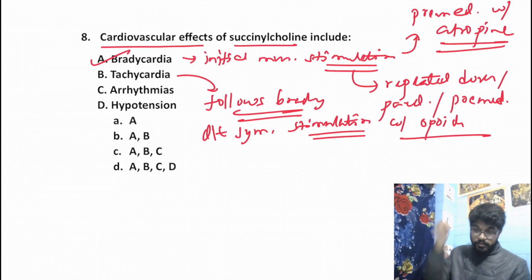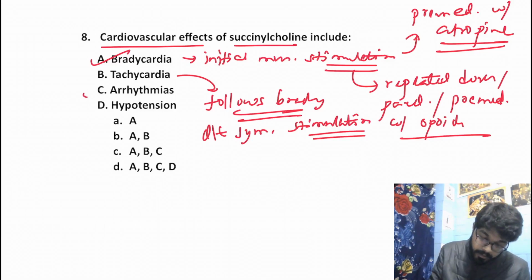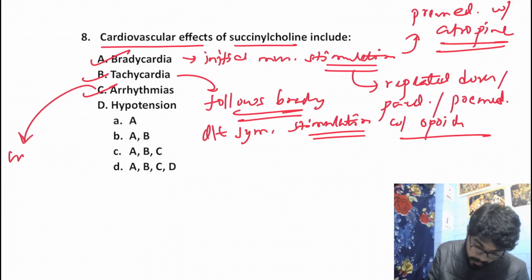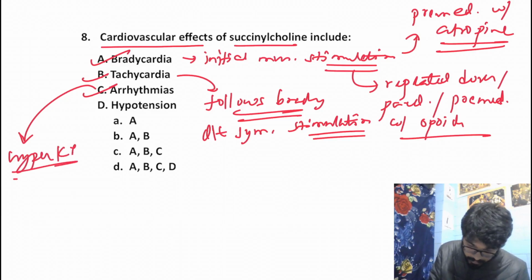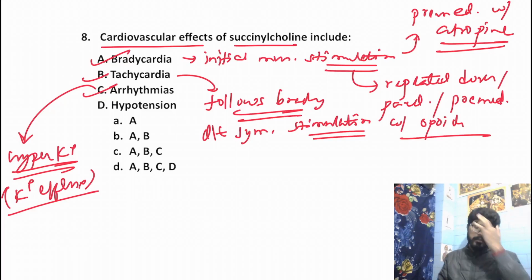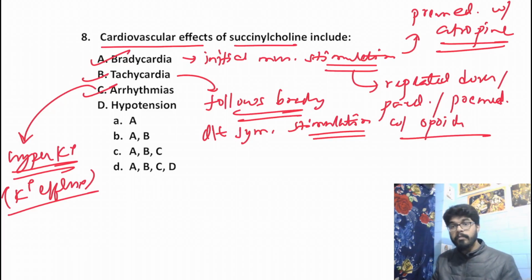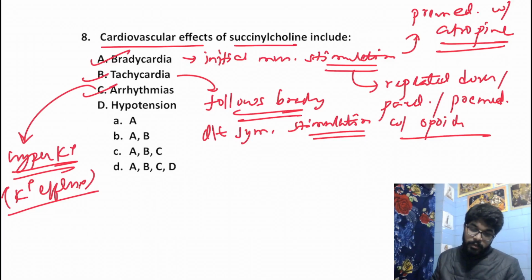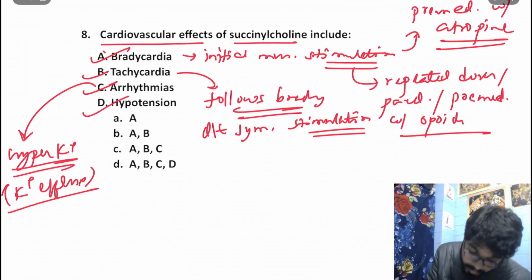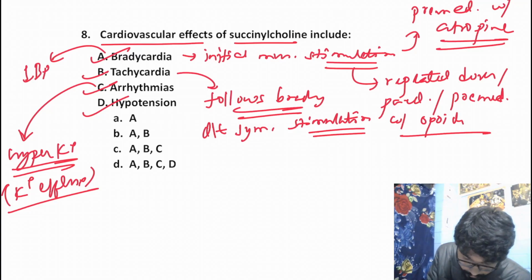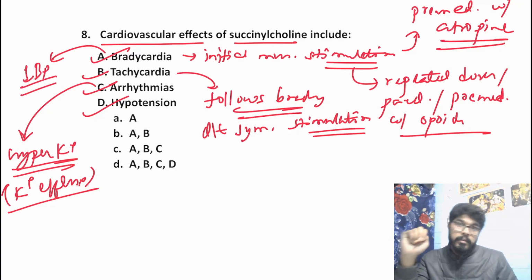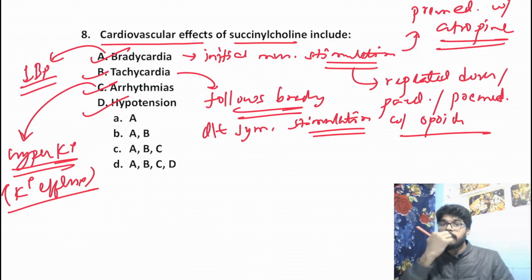Sympathetic stimulation. Okay. Arrhythmias, yes, arrhythmia can also be seen, because succinylcholine results in potassium efflux, which can result in hyperkalemia, which can trigger arrhythmias. And hypotension, yes, we can also get hypotension. Along with bradycardia, we might get hypotension, right.